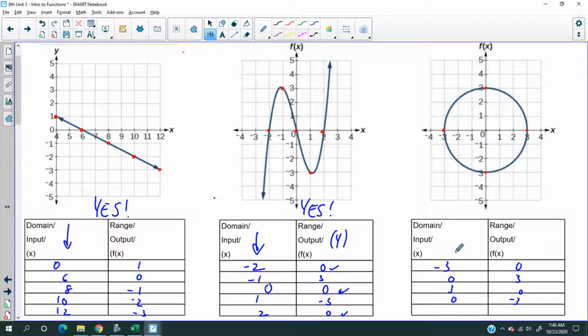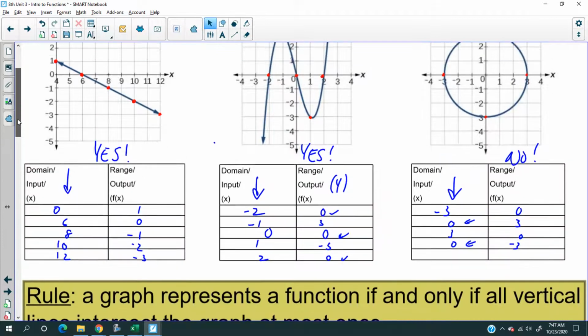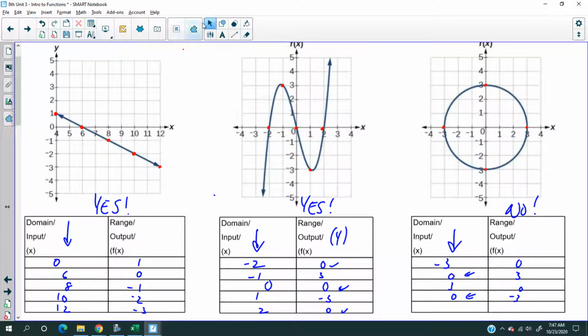Okay, all right. So look, is this a function or not? Based on this, look at these points. Is this a function? No. Why not? Because the 0, look here, the 0 repeated. That means that's not a function. Now, having said that, can you discern a pattern between these three graphs? For example, if you were to look at this straight line, that's a function. Even this crazy wavy line, that's a function, but somehow a circle isn't a function.